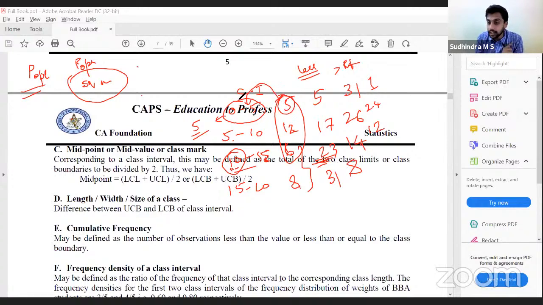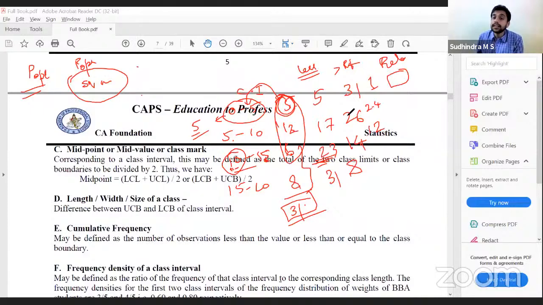That is frequency density. Similarly, if I compare the frequency of this class interval with the total frequency, we get relative frequency. So 5 divided by the total, which is 31. 5 divided by 31 would be the relative frequency. Basically, it's the proportion.